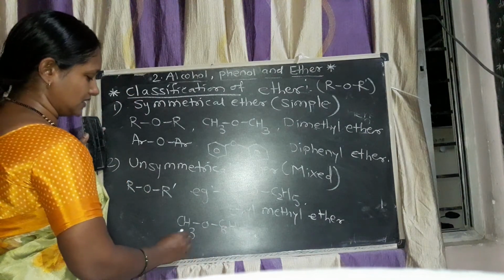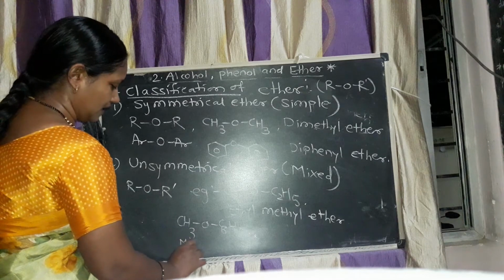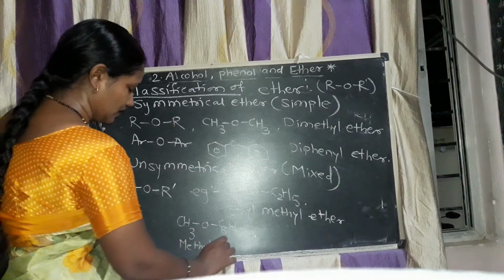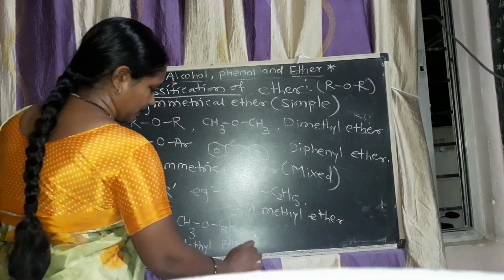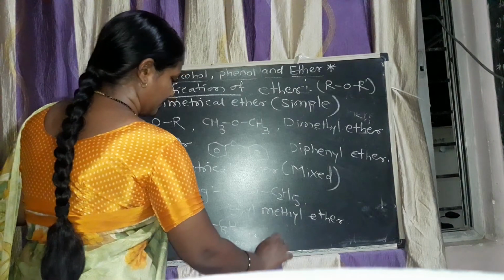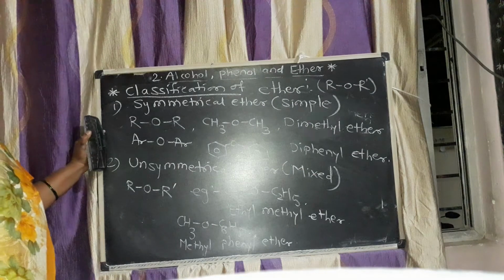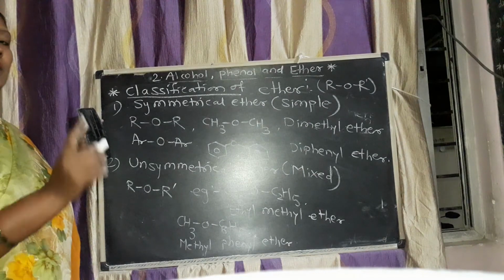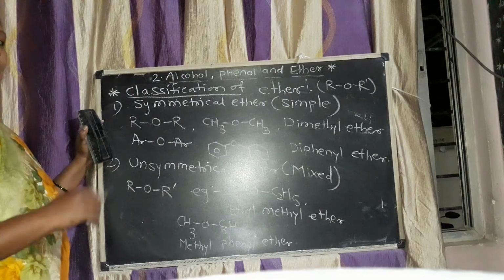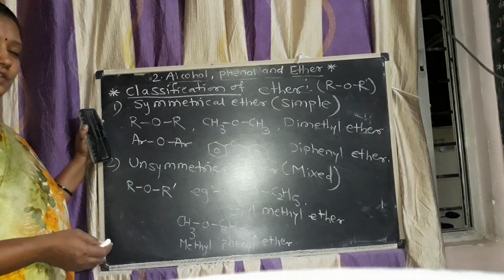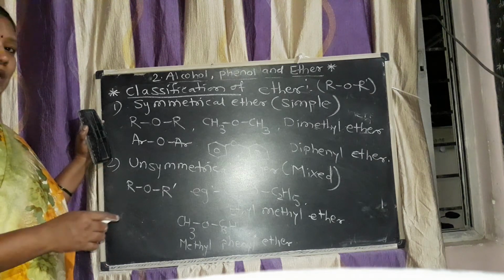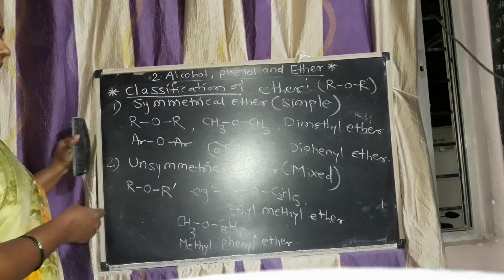Now here it is methyl phenyl ether. Like this, there are two types in ether. One is the symmetrical, meaning simple ether, where both alkyl groups are the same, and another one is the unsymmetrical ether, where both alkyl groups are different. These are the examples.